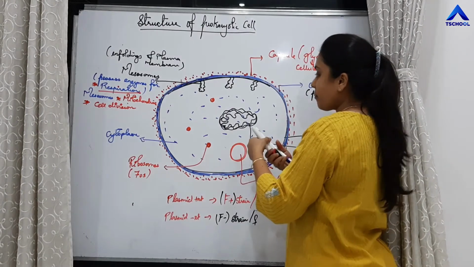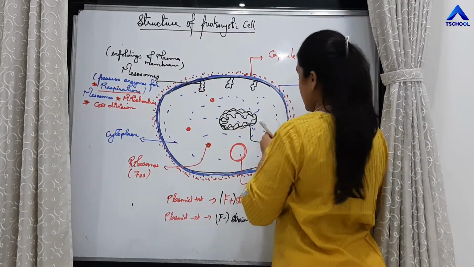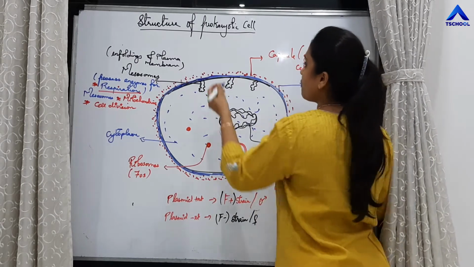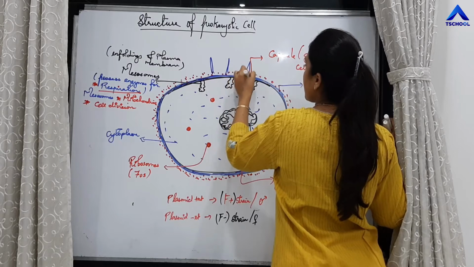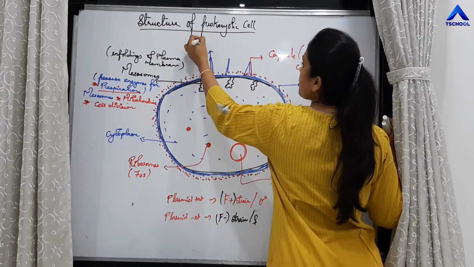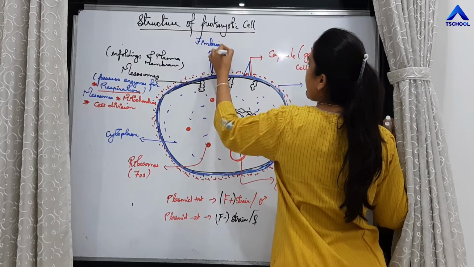Then apart from it, the prokaryotic cell will also possess finger-like projections. These finger-like projections are called fimbriae, right?